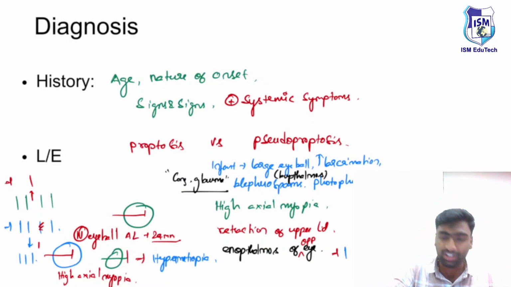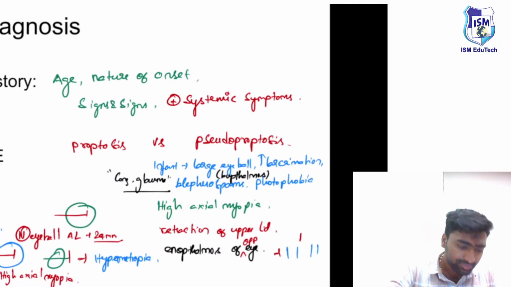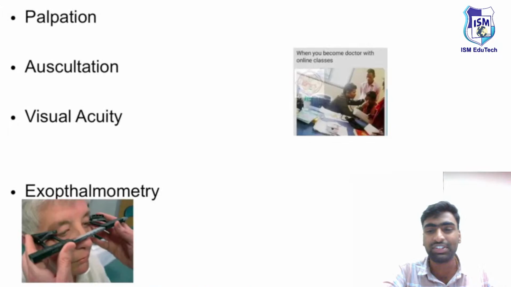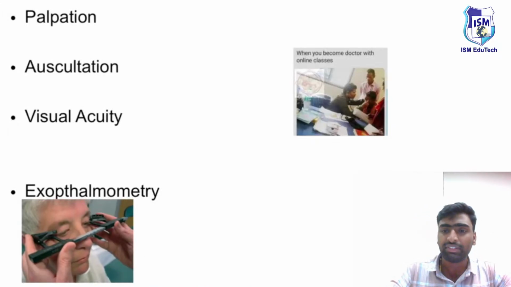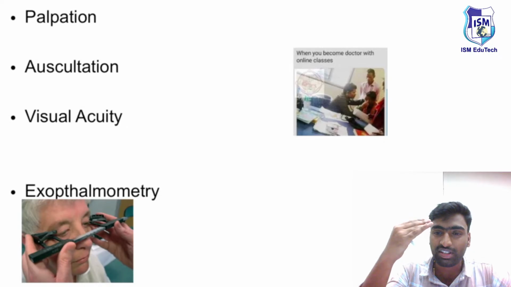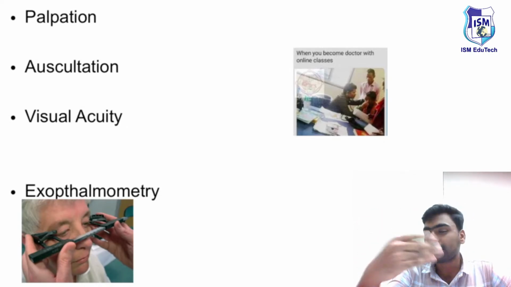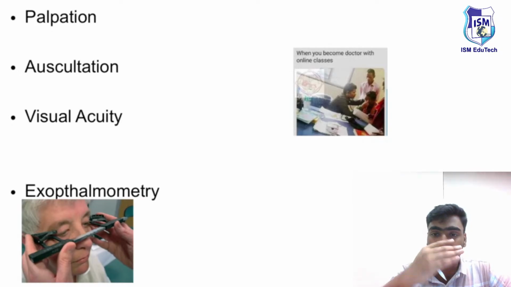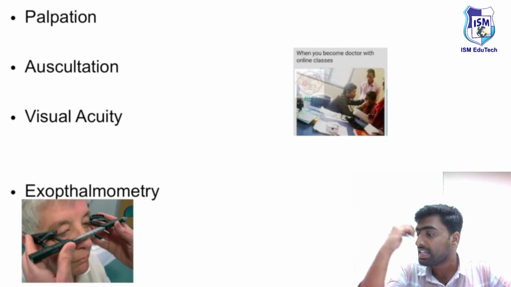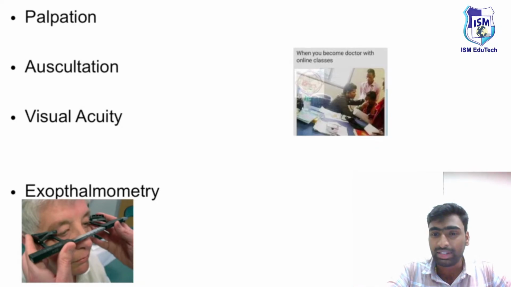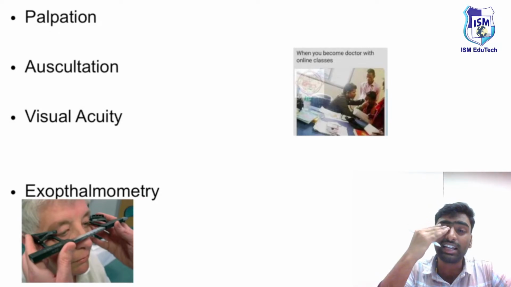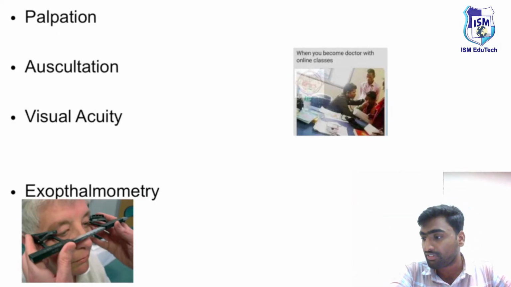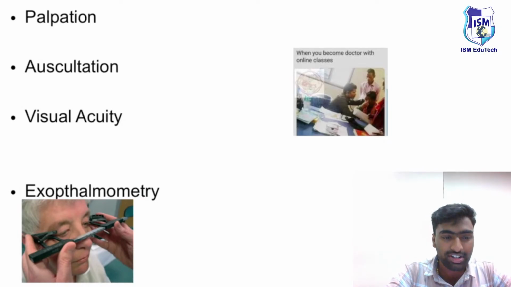Fine. And we got the history, and on examination we are able to differentiate between proptosis and pseudoproptosis. With this understanding, we need to do physical examinations and confirm the consistency, like palpation. You need to palpate and see whether the mass is hard or soft. In cellulitis you will see a local rise in temperature. In tumors there will be a hard mass, and in conditions like glaucoma you will see woody hard eyeballs. So these things you differentiate by palpation.